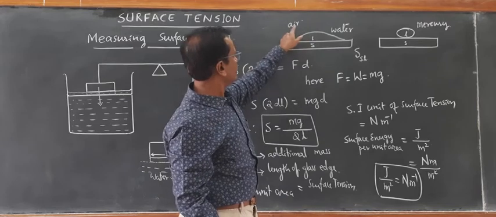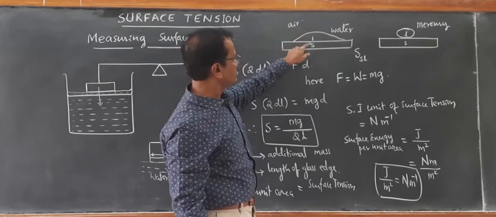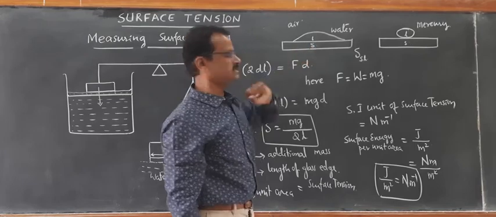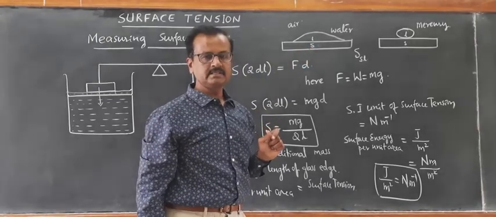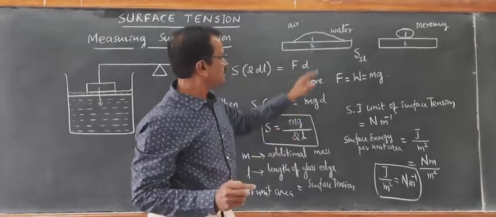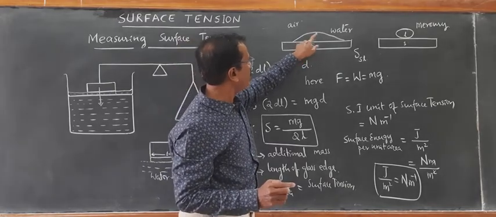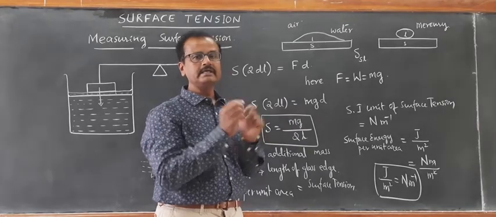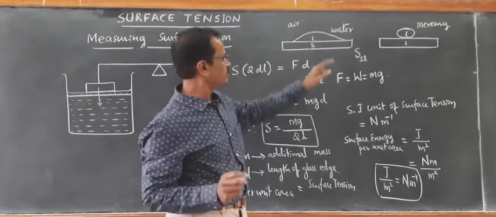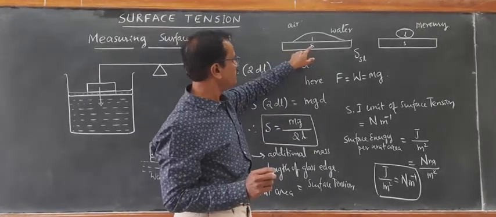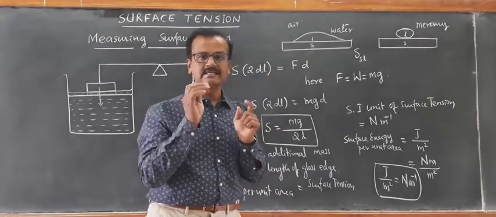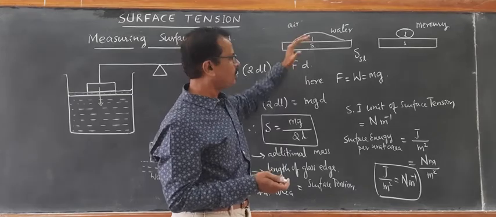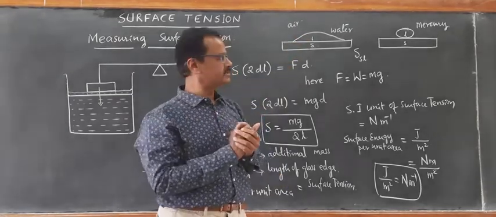So liquid air interface is different, liquid solid interface is different. So the water wets the solid surface because the surface energy per unit area of the water molecules with respect to solid is reduced. So surface tension between water and solid surface is less for water. As a result, the water wets the solid surface.